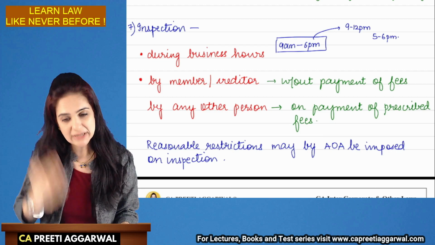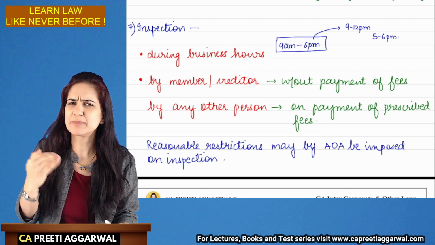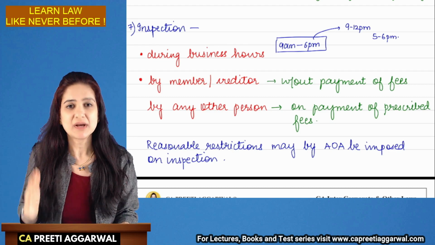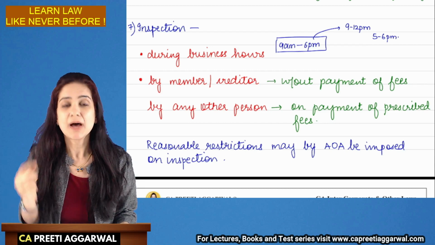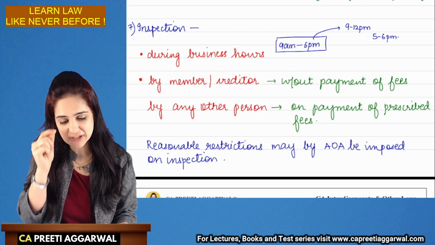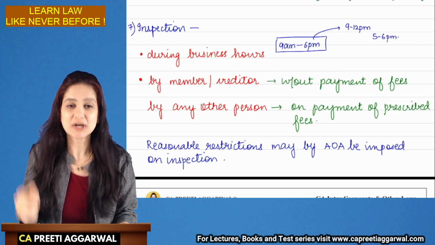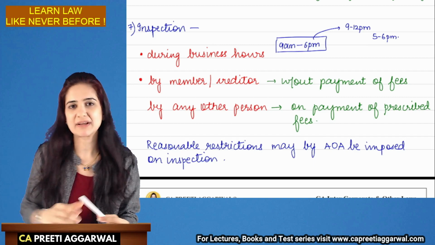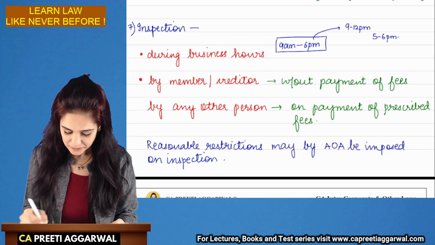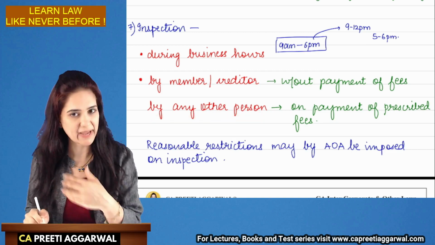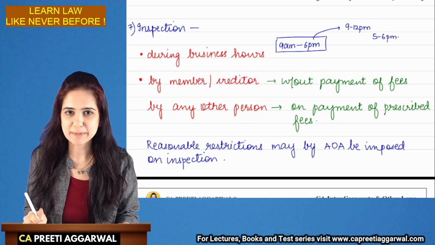Therefore, the outsider, before giving any loan to the company or before accepting the encumbrance, must verify whether a charge is created on that asset or not. And how will they verify? By inspecting the register of charges. So, it can be inspected by any person on payment of prescribed fees.